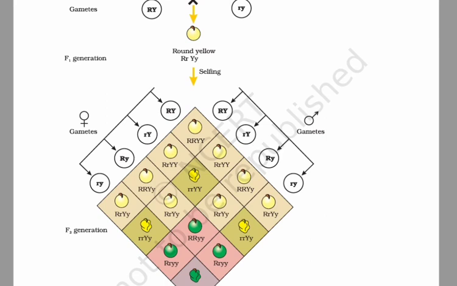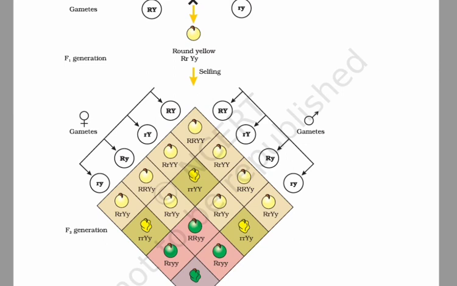Now Mendel performed trihybrid crosses also, considering three traits at a time, and got similar results, on the basis of which he proposed the principle of independent assortment of factors.